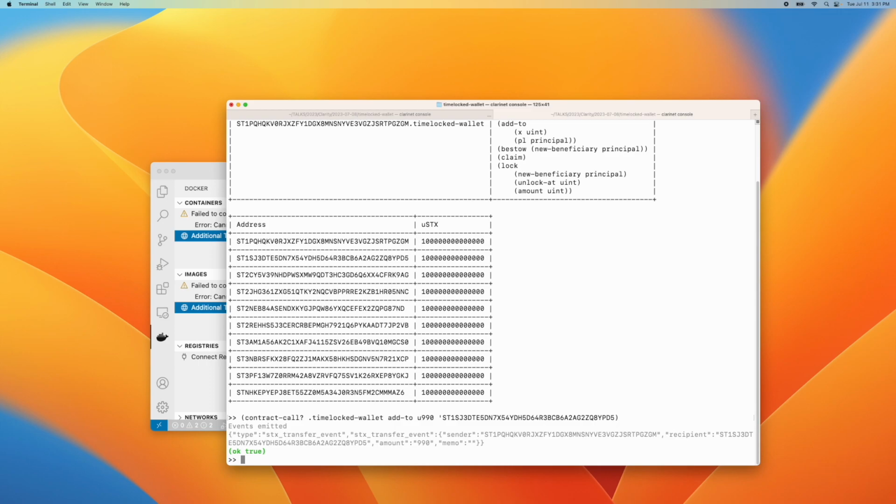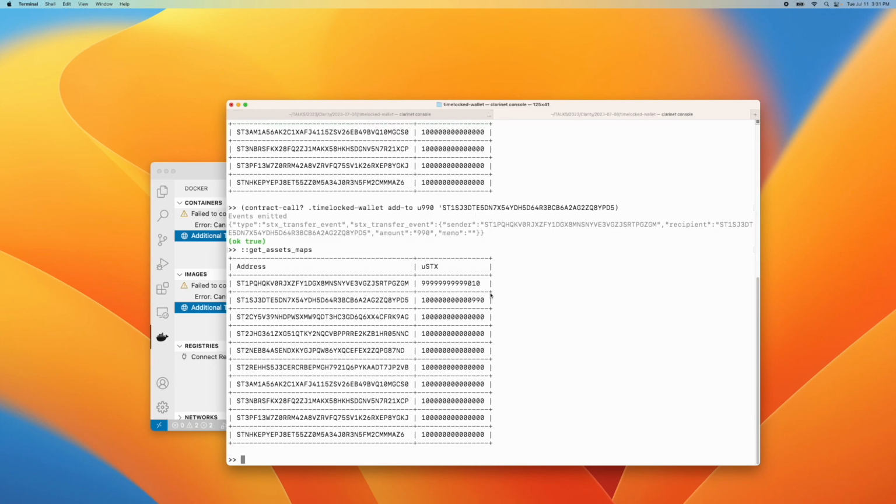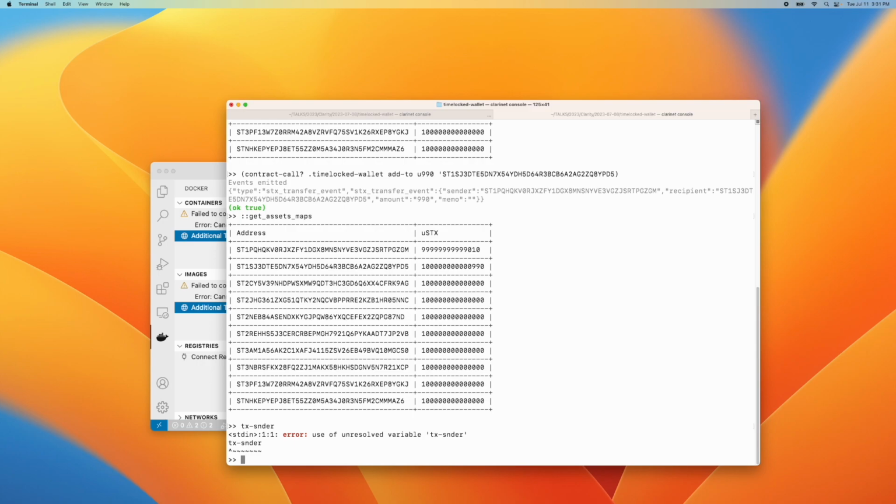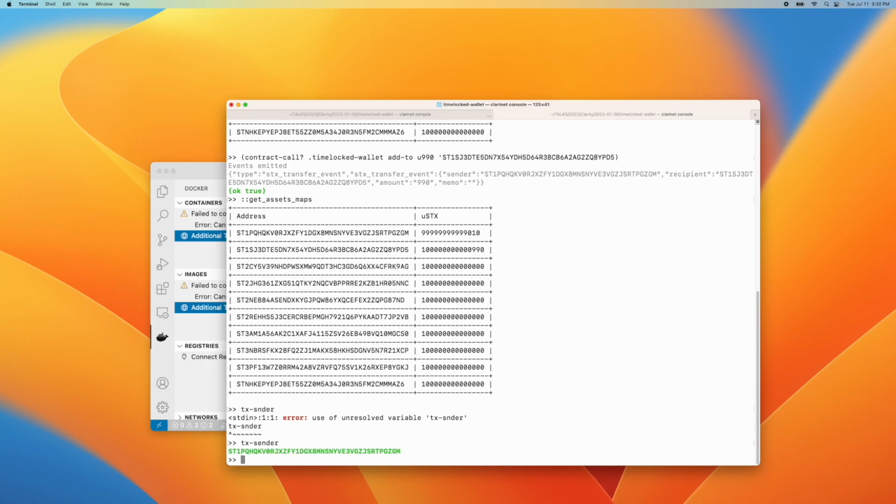And we have an OK true, but I'll go to get asset maps, and you can see we transferred 990 to this contract right here, which is the same as this one up here, and we pulled it from here, and this of course is nothing more than the TX sender, which is our current contract that we're sending stuff from.